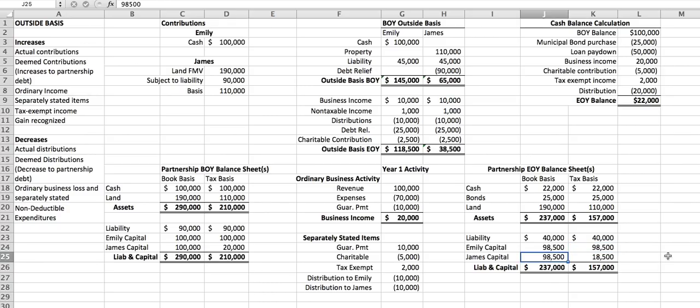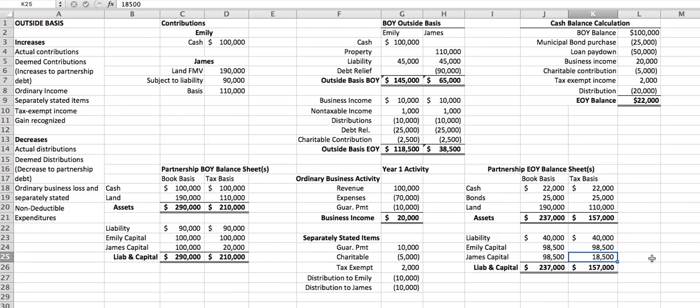For James, the fair market value of what he contributed, the net fair market value was $100,000 minus the $1,500 that represents his net change in capital account over the year. So $98,500 for book purposes, and his tax capital account was $20,000 at the beginning of the year minus the $1,500 of changes, gives him $18,500 as a capital account at the end of the year for tax purposes.